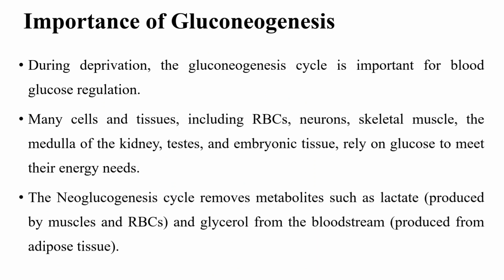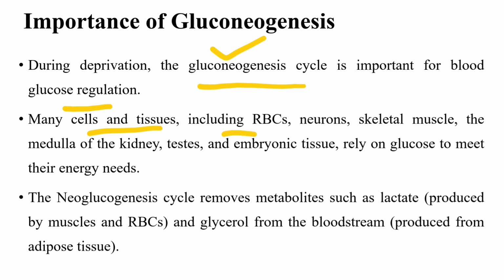Now what is the importance of gluconeogenesis? During deprivation, the gluconeogenesis cycle is important for blood glucose regulation. When the glucose level is low in the blood, then the gluconeogenesis pathway is followed.